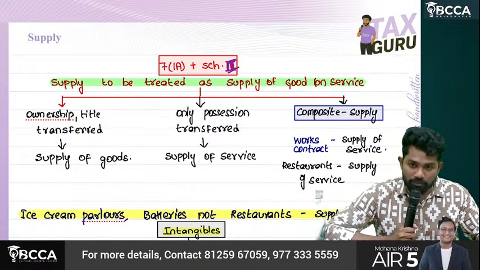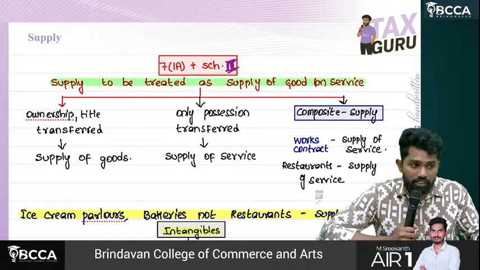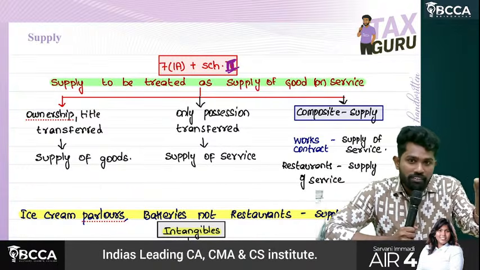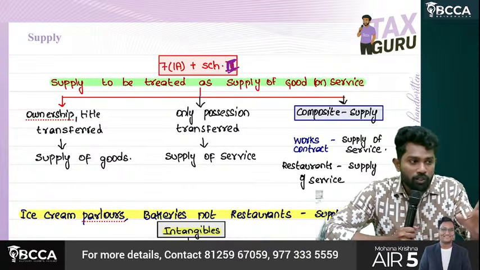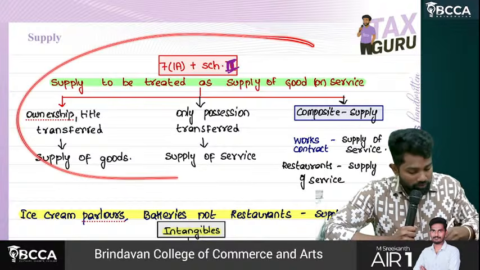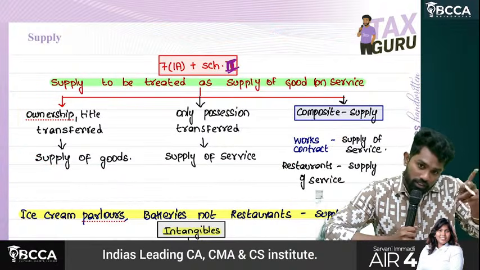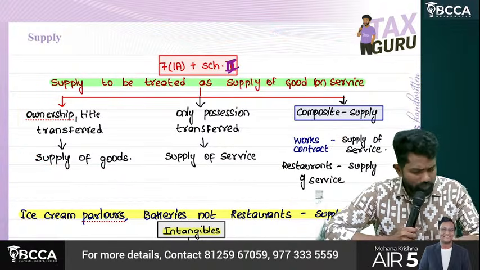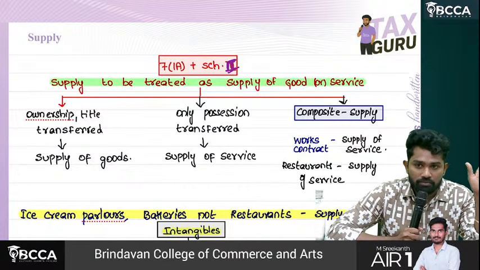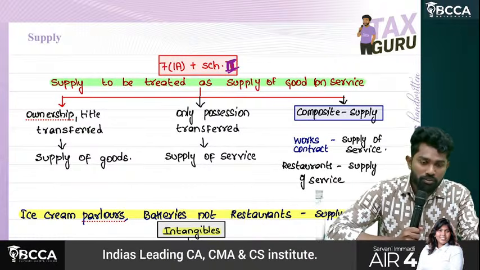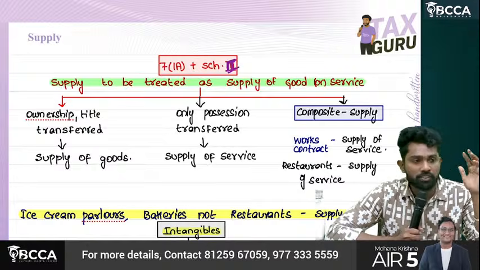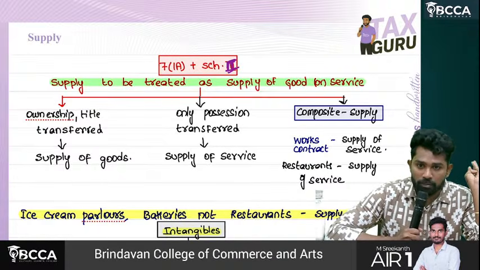Section 7, subsection 1A plus Schedule 2, sir. Here we decide whether a transaction is a supply or not based on Section 7 subsection 1. Here our job is to decide whether it is supply of goods or supply of services. Simple thing, sir: when ownership is being transferred, the title, with respect to goods, then it is supply of goods. Otherwise, supply of service only.